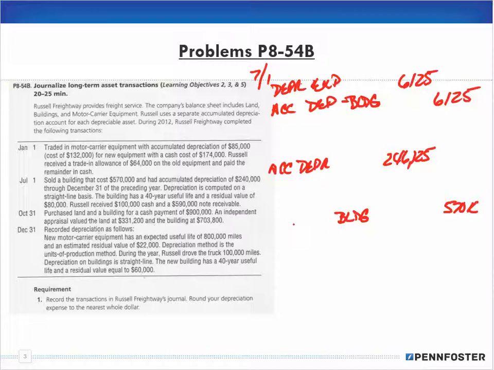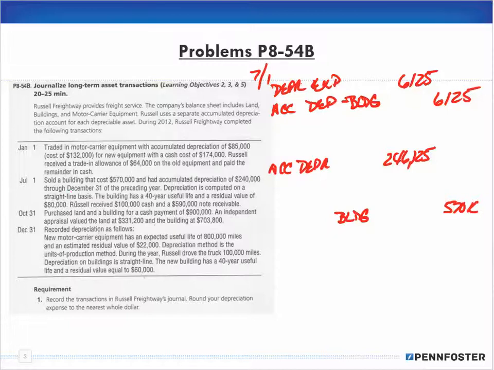Now, since we sold the building, obviously we're not replacing it with a new building. However, we're not at the gain or loss portion yet. We have to record what we get.